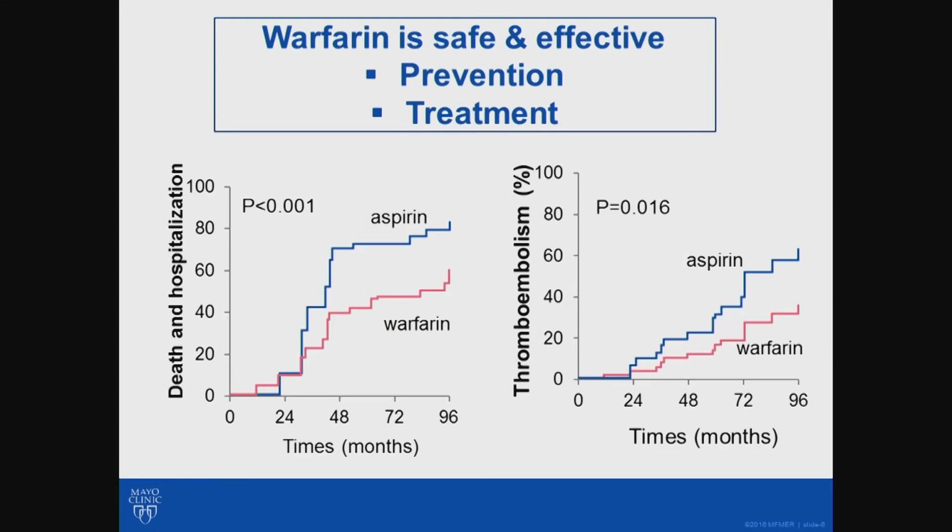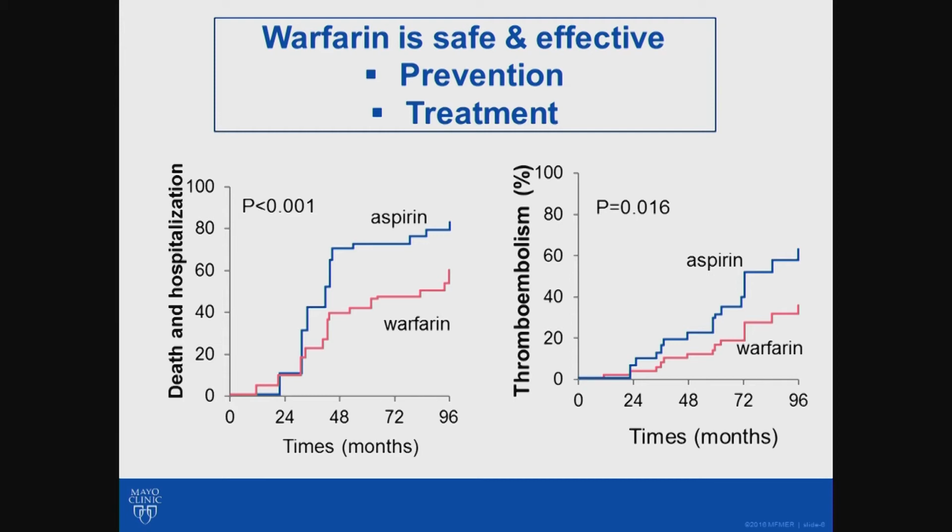In a recent study from the Mayo Clinic, we show that warfarin is safe and effective for preventing and treating thromboembolism in Fontan patients. I would like to draw your attention to the right side of the screen, and you will see that the patients who were taking aspirin alone had a higher risk of having blood clot compared to those that were taking warfarin, as shown in red.